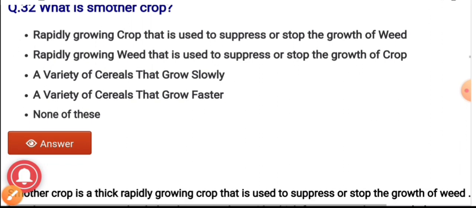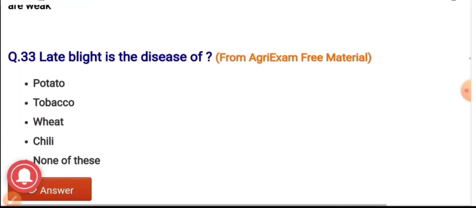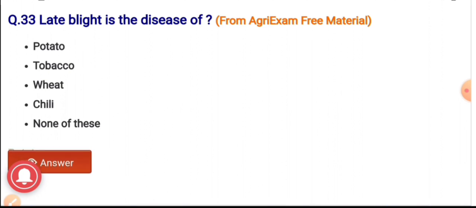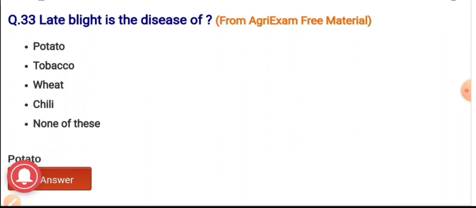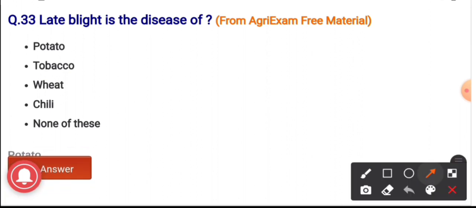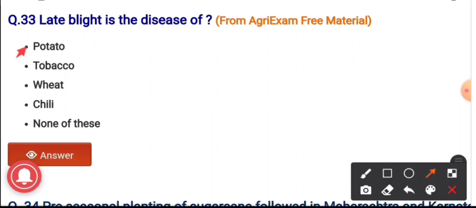Question number 33. Late blight is the disease of? The options are potato, tobacco, wheat, chili, and none of these. And late blight disease is of potato.